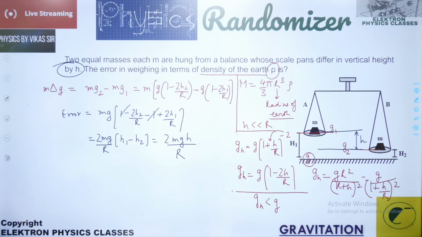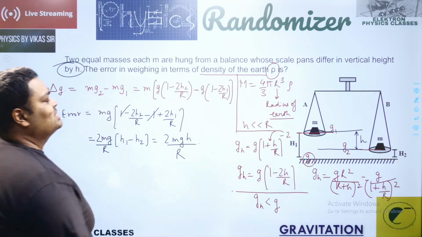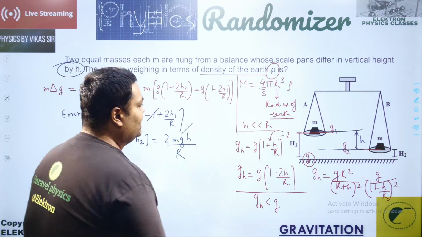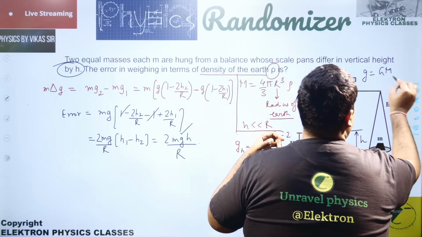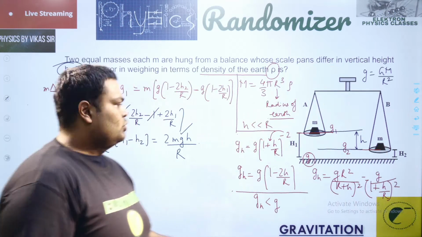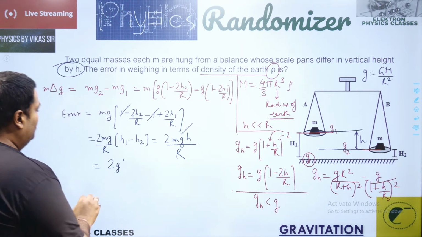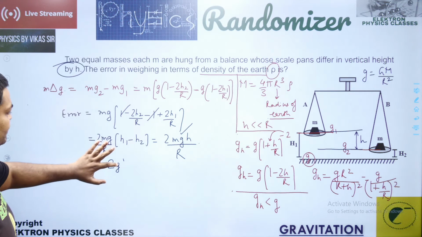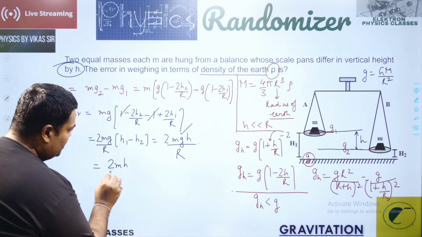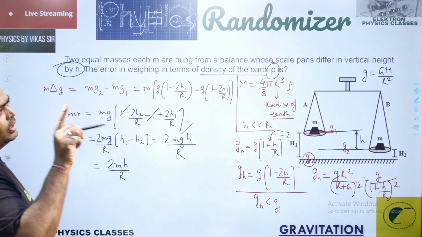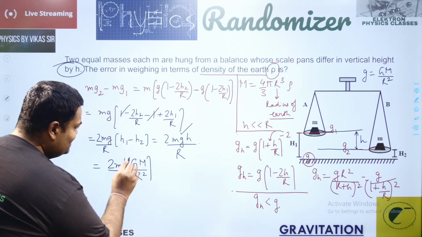Is the question completed? It seems to be completed, but the question is asking for the answer in terms of density. So I need to substitute g. What is g, the true value on the surface of the earth? That is G capital M upon capital R square. So I substitute the value for g over here. This expression works as 2mh upon R into G M upon R square, instead of the small g.